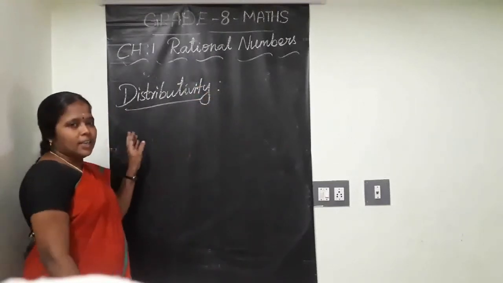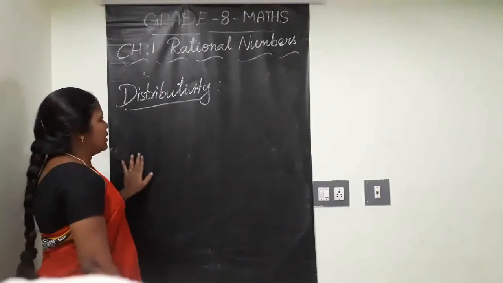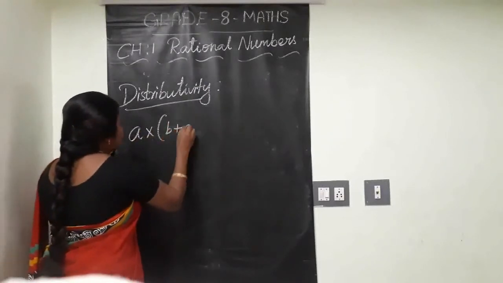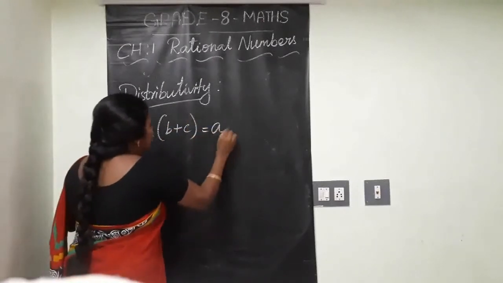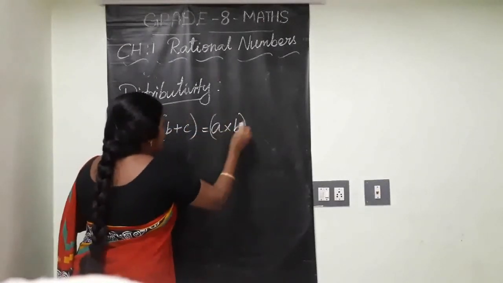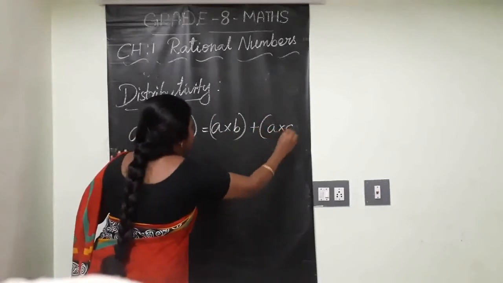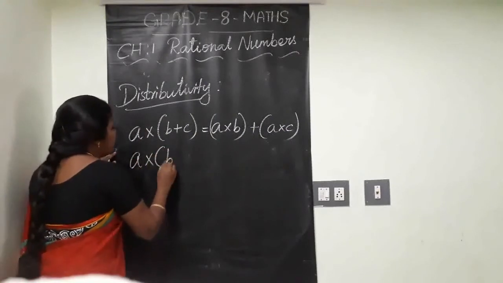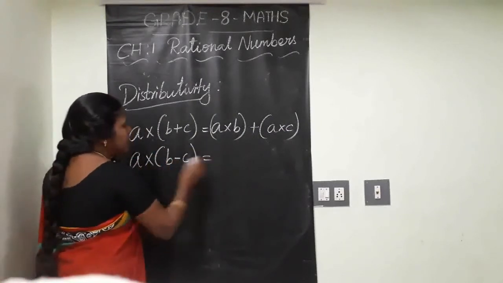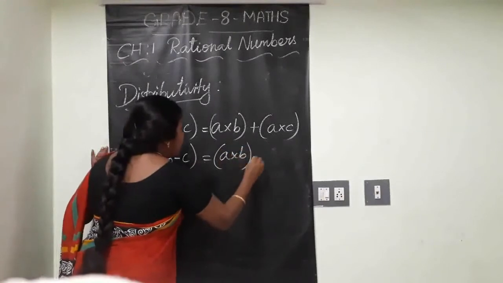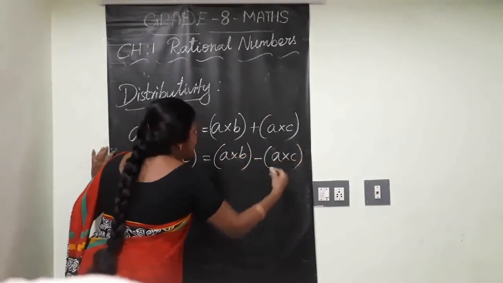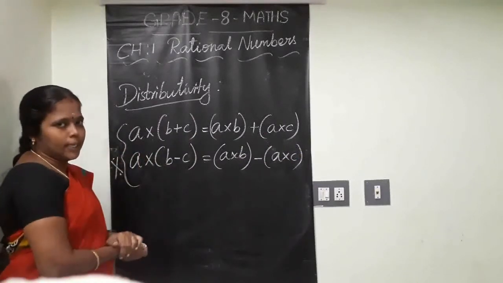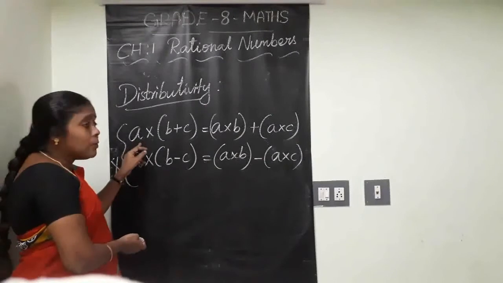Distributive property. Want to see now here. Clear? A into (B plus C) is equal to A into B plus A into C. Another one is there: A into (B minus C) is equal to A into B minus A into C. Important results only. What is the name of this property?